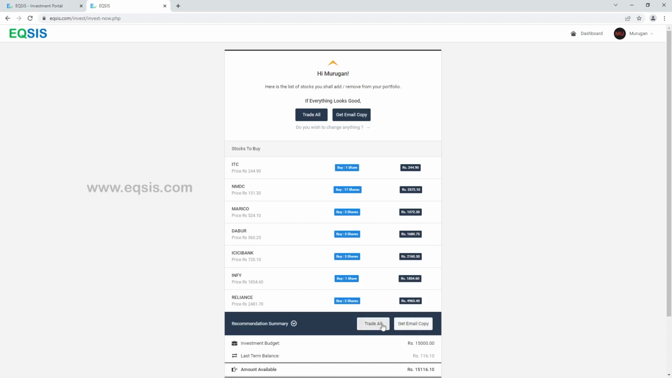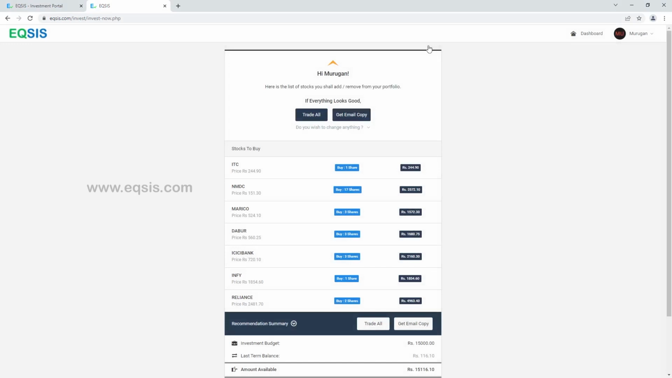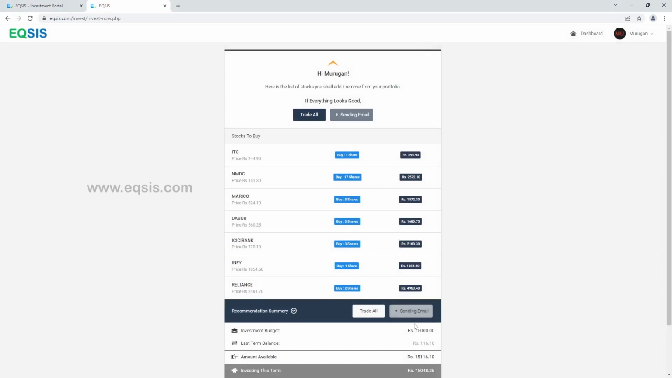So if I hit trade all, of course today, this being a non-working day, I can't punch my trades right away. But if I wish to hit trade all, I can even choose my preferred broker. If I have a broker, I can use any of these brokers. But we have a plan of bringing in a lot more brokers here. If you wish to trade with a broker who is not listed here, just click on email copy. It is going to send you an email copy.